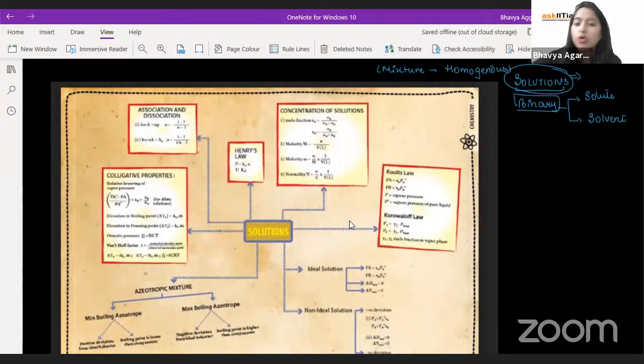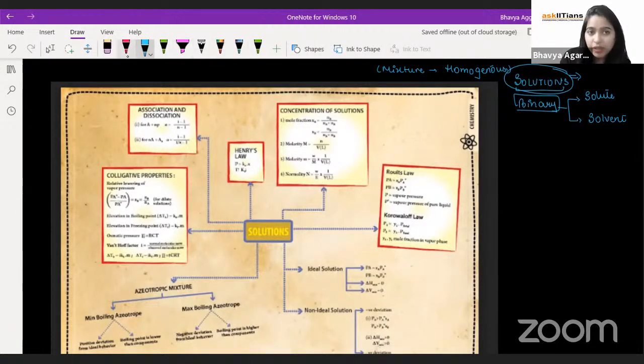This is homogeneous in nature, right? Now, your NCERT first talks about the different ways and manners by virtue of which you give the concentration of the solutions. What are the different ways by which we provide the concentration of the solutions?